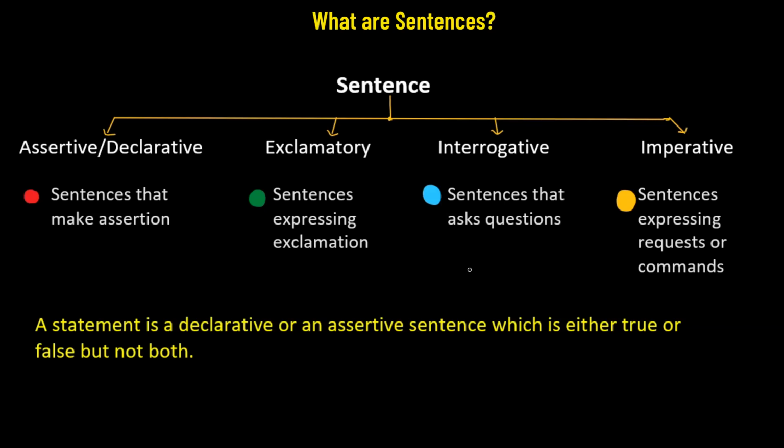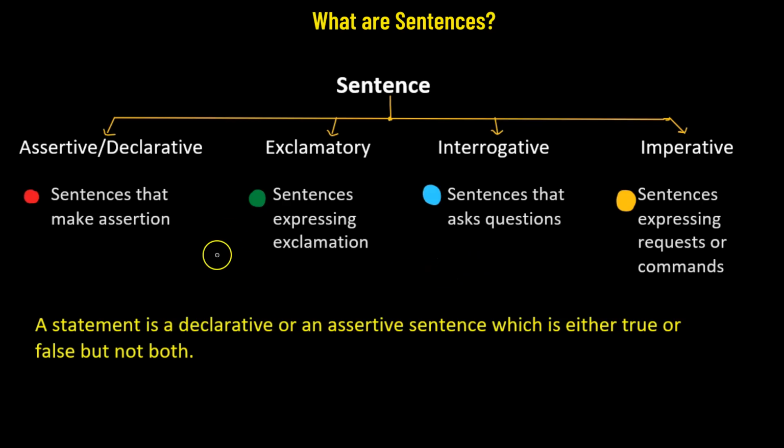Or it could be a change in the tone of the way it's spoken, so it might seem more like a command, like write down your name. But in either of the two cases, whether it is an interrogative sentence or an imperative sentence, as long as this is not an assertive sentence, it cannot be considered a statement. So whenever we are saying write down your name, this is not a statement.